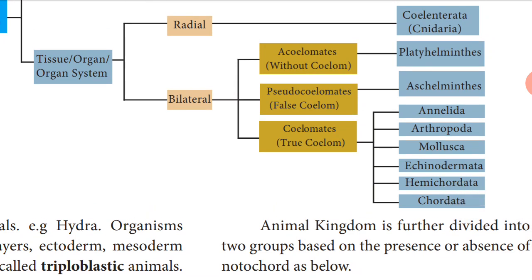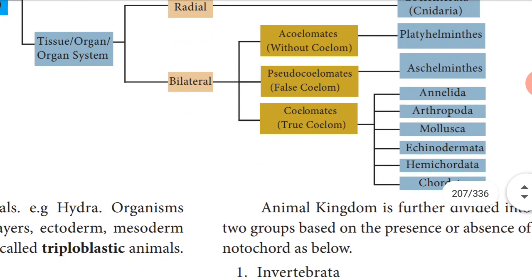Next one is based on the body cavity, that is the coelom. What is body cavity? Coelom. Based on the coelom, it is divided into 3 categories, which we already learnt in the previous class: acoelomate, pseudocoelomate and coelomate. Coelomates have a true coelom.